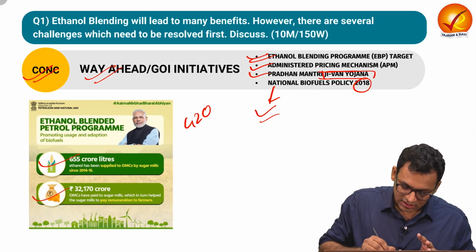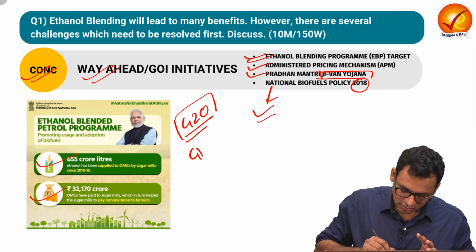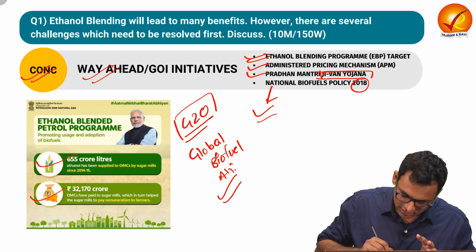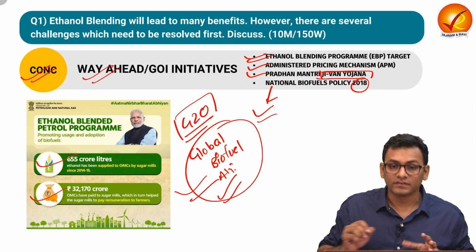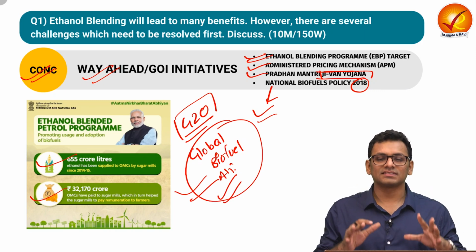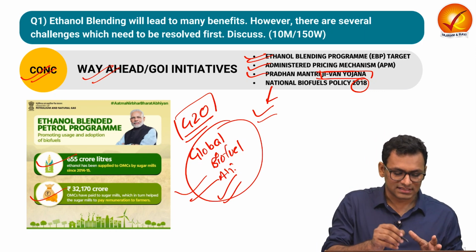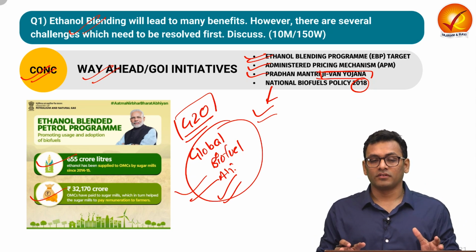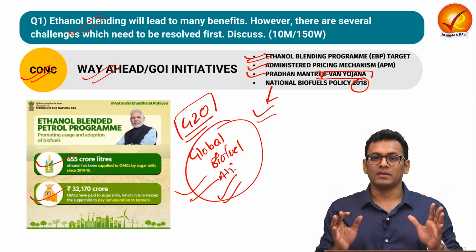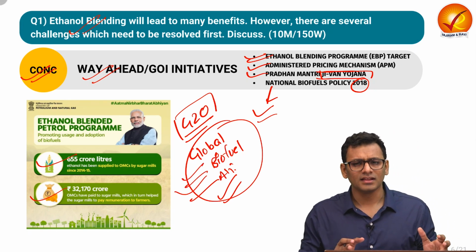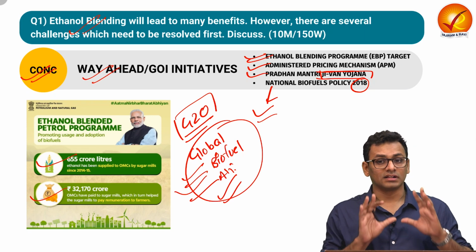Apart from that, there is a novel point you can add over here. In the latest G20 meeting, we witnessed the Global Biofuel Alliance. Now, this initiative from the Indian government represents how seriously the government is pursuing these initiatives to ensure there's not just energy security for the nation, but for the entire globe as well. So this is the kind of collaboration effort that the Indian government is trying to make. You can add this kind of point in the conclusion as well.